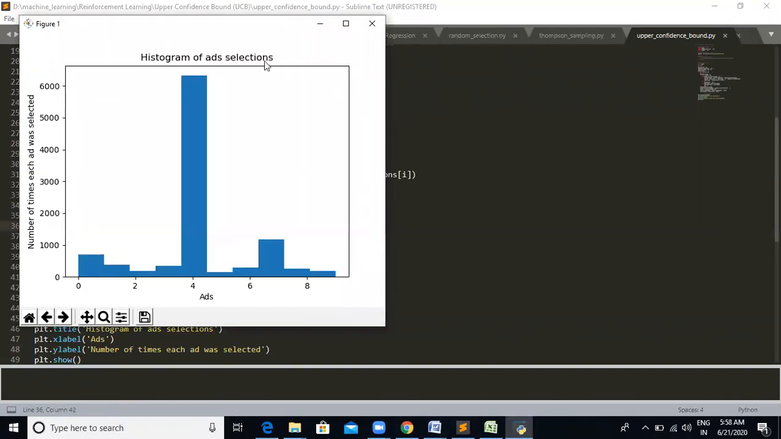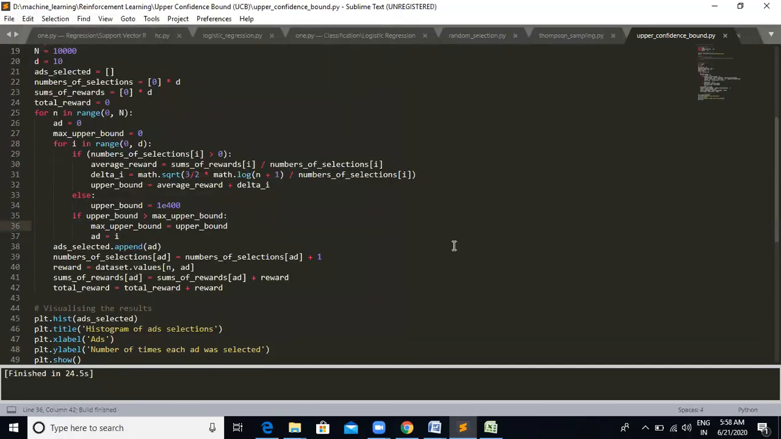These are the histograms of ad selections. Here are the ads, and these are the number of times each ad was selected. Here this ad's histogram of selection is better than the others. So this is the histogram of ad selections.